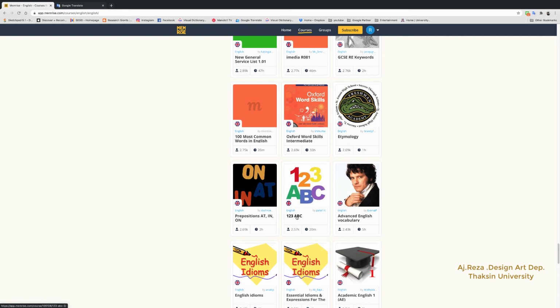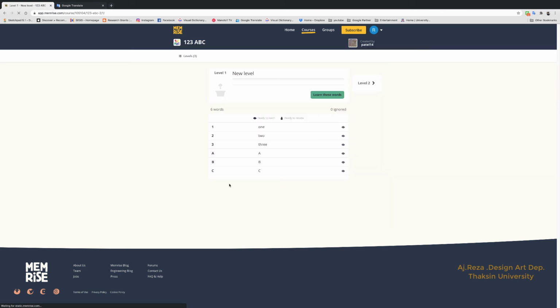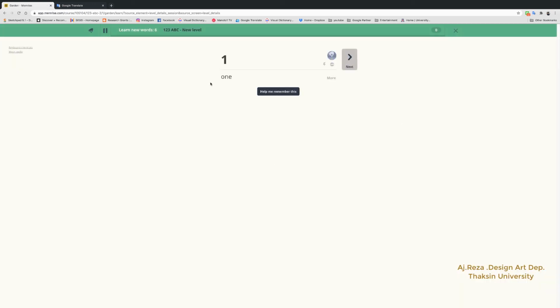For example, this starts from A, B, C, D, and numbers. So it's pretty easy. You can just start from this one. 1, 2, 3, A, B, C. Now you start to learn the words. Here it tells you 1, 2. See, it's so easy.